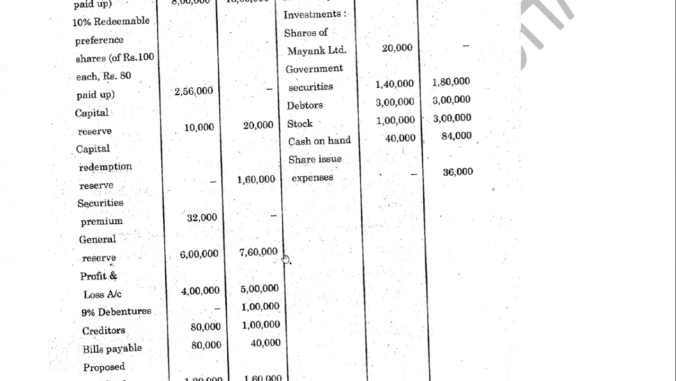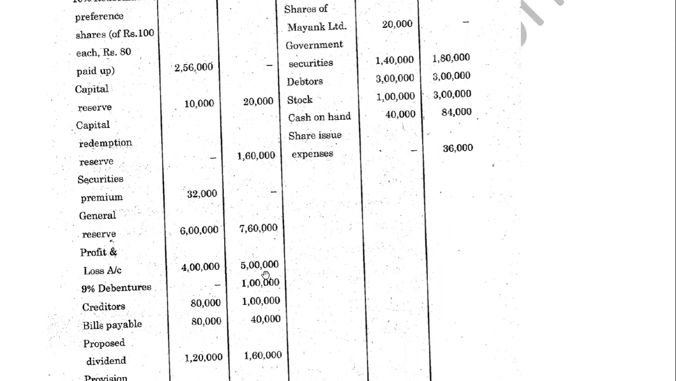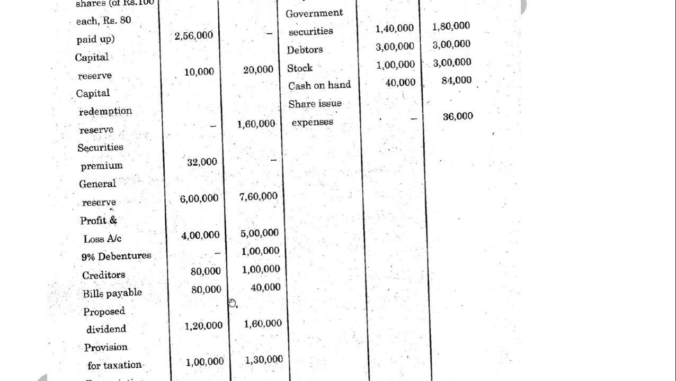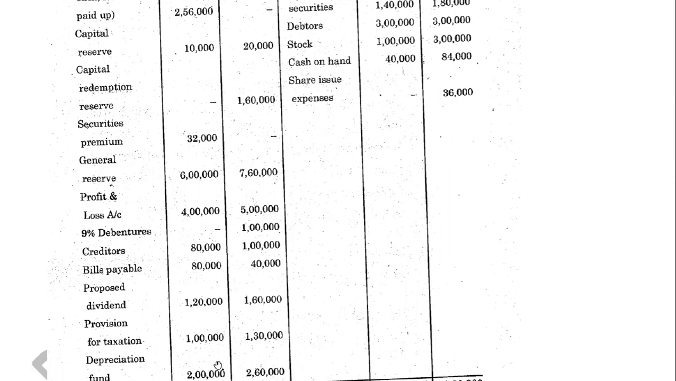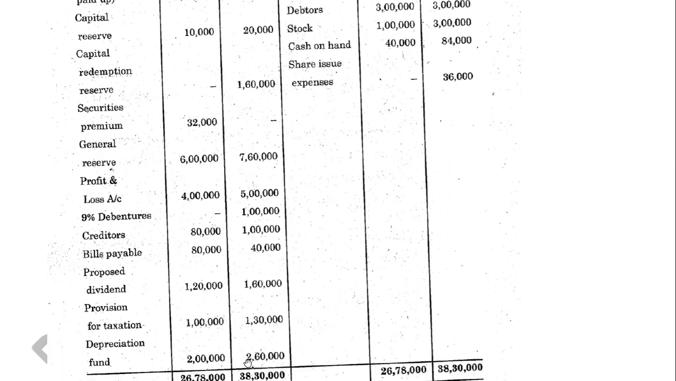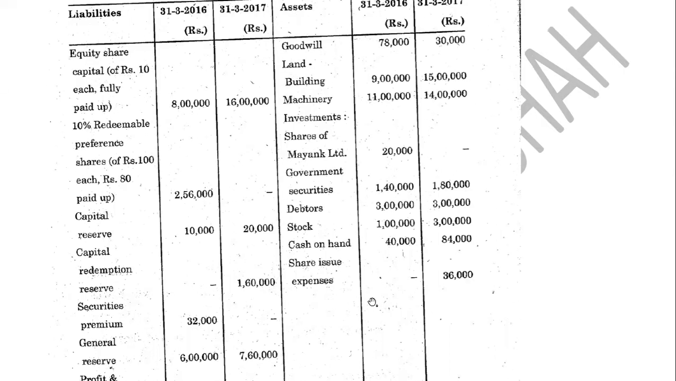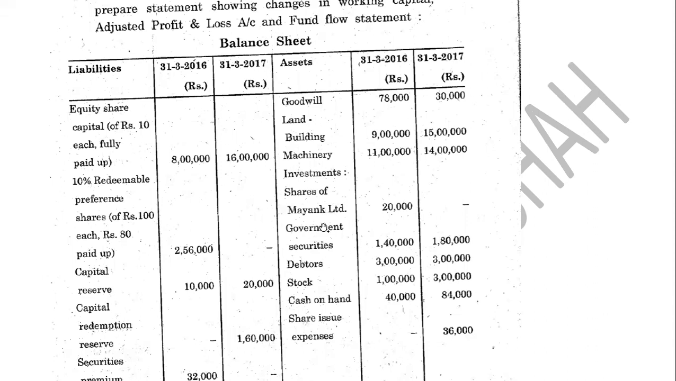So you need to see general reserve 6 lakh to 760, 4 lakh to 5 lakh, 1 lakh. Debentures, it was 0, it became 1 lakh. Creditors were 80,000, became 1 lakh. Bills payable were 80,000, became 40,000. Proposed dividend was 120, increased to 160. Taxation 1 lakh 130. Depreciation fund 2 lakh 260, right? So on and so forth. So we will see it in detail when we solve the sum, but this is just for your information.